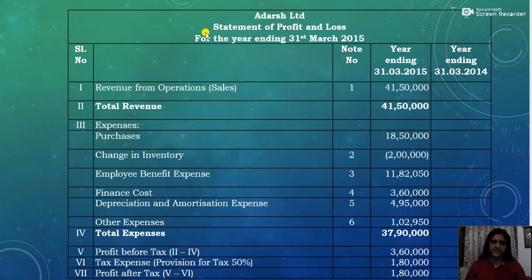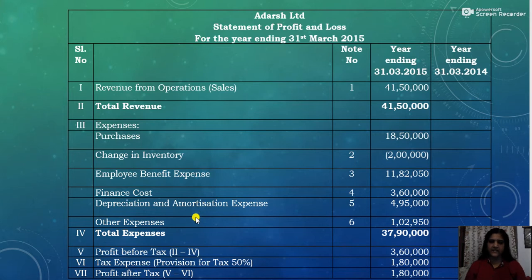Now regarding the format of statement of profit and loss, the items include, with regard to the revenue, the first one will be revenue from operation and the second thing will be other income. Then comes the total revenue. Then we will write the various expenses including purchases, change in inventory, employee benefit expense, finance cost, depreciation and amortization expenses, other expenses also. Then we will total these expenses. Then when you deduct the total expenses from the total revenue, we will get the profit before exceptional and extraordinary items and tax. Then we will deduct exceptional items, then we will get profit before extraordinary items.